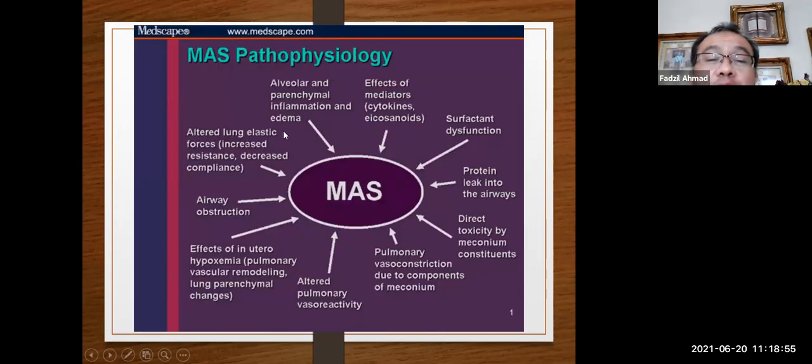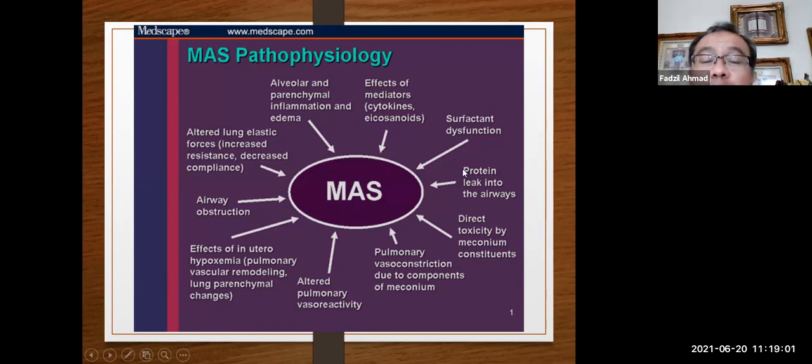You can look at the meconium, very sticky. Imagine this entering the airway of the newborn and into the lung. It blocks, and then in the lung it causes damage. The pathophysiology is actually more complex than just a blockage.